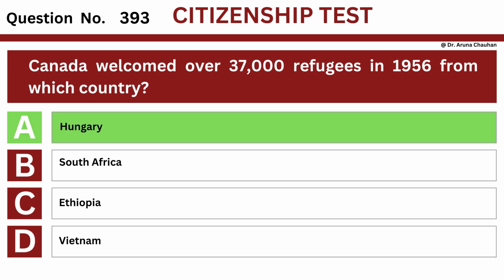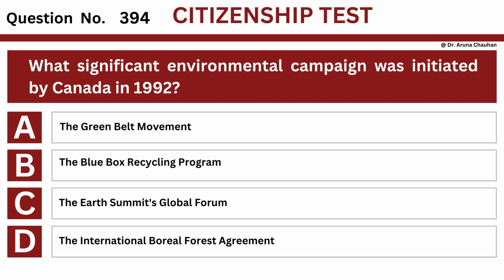The answer is option A, Hungary. Question number 394. Question: what significant environmental campaign was initiated by Canada in 1992? Option A, The Green Belt Movement. Option B, The Blue Box Recycling Program. Option C, The Earth Summit's Global Forum. Option D, The International Boreal Forest Agreement.